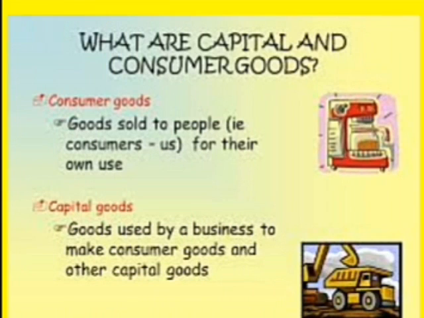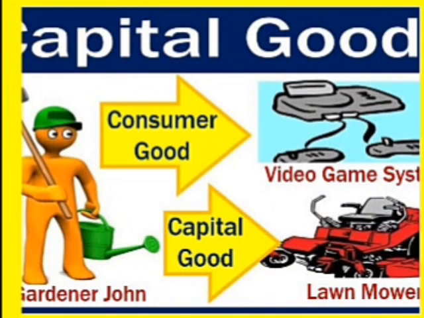This is the description of consumer goods and capital goods. Consumer goods are sold to people for their own use, and capital goods are used by businesses to make consumer goods and other capital goods. This is a picture example here. A consumer good is a video game system. Capital goods are any types of machine used in the process of production.